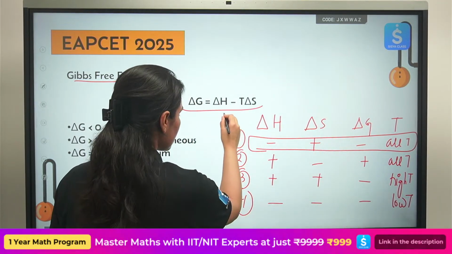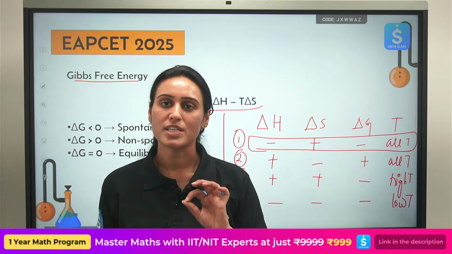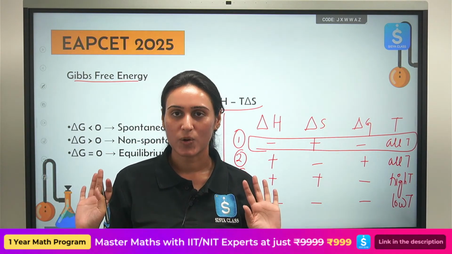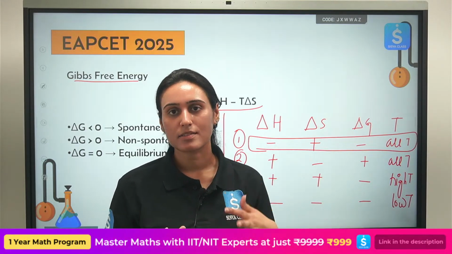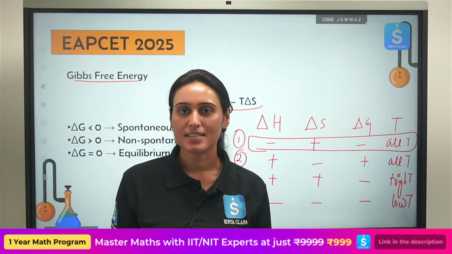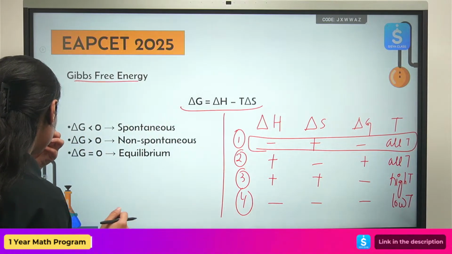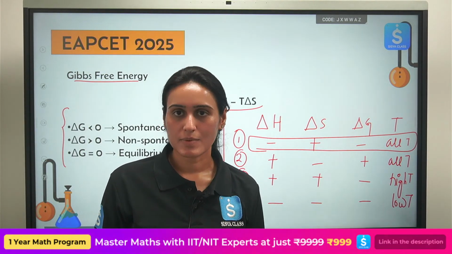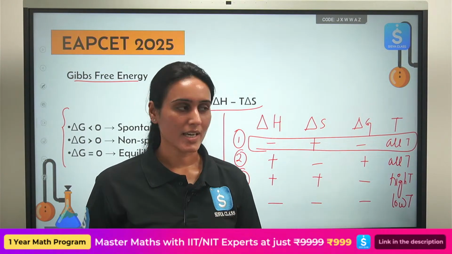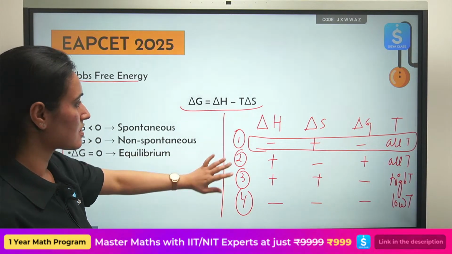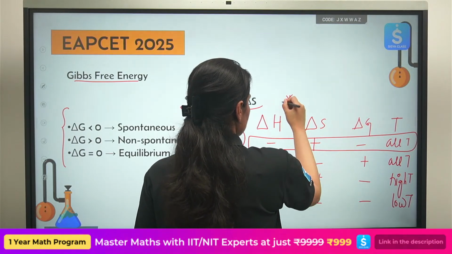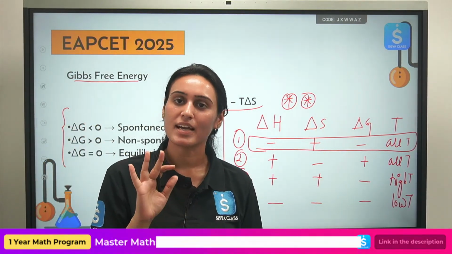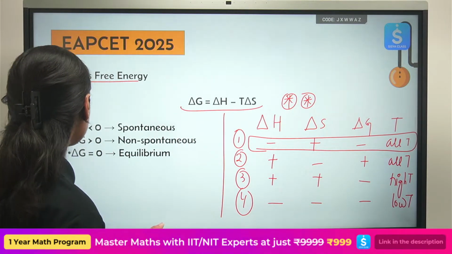So please remember this table. They will ask you a question based on it for sure. They will not ask you the 4 cases. Maybe they will ask you case number 1, 2, 3 or 4 and you can easily answer it then. So this is all about the important formulas that you must know. Now let's talk about some questions. Please note this table down. This is definitely going to be asked in your examination. See the next part now.